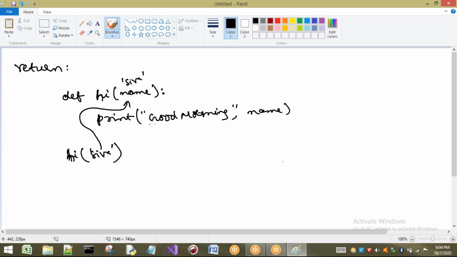It's going to print good morning Shiva. If I want to call once again hi of Hari, now what happens? That function is called, and in name we send Hari, and it is going to print good morning Hari. So now the concept is here. Every time I call the function, it is not returning anything. It just does its own task. But if I want something to be returned, then I have to use the concept called return. Let us see with some examples.